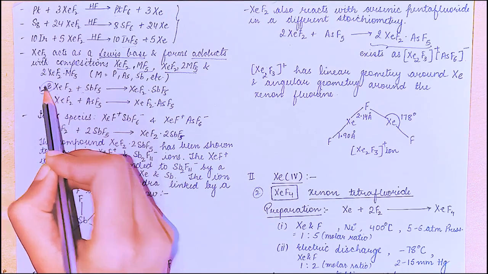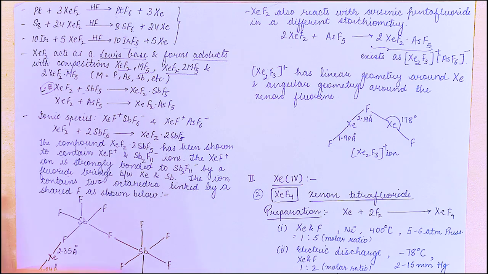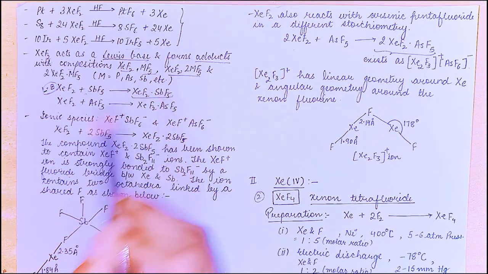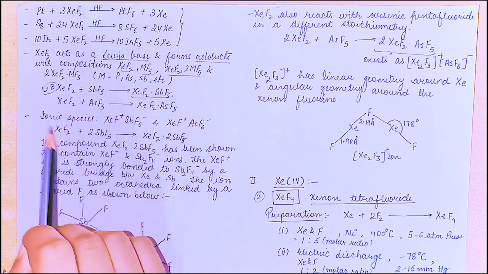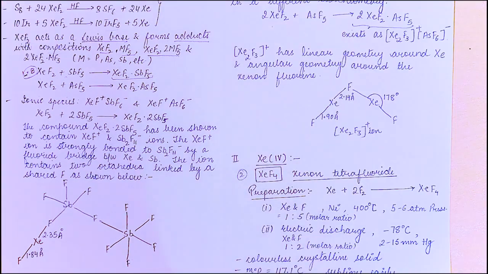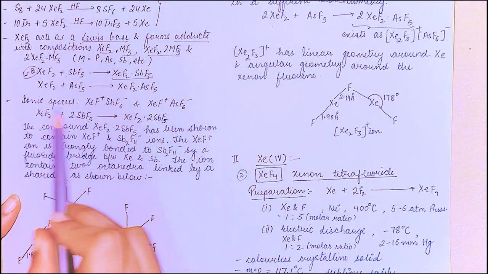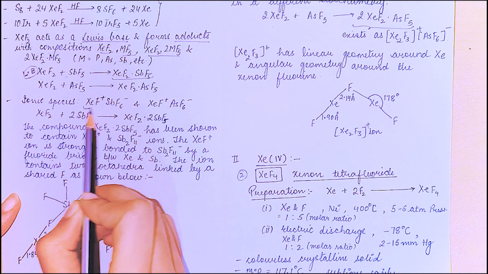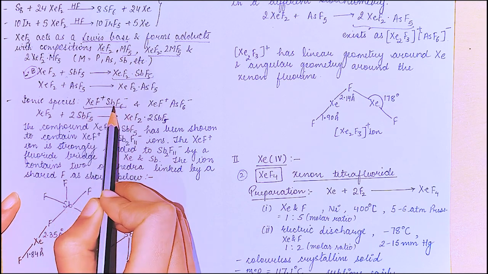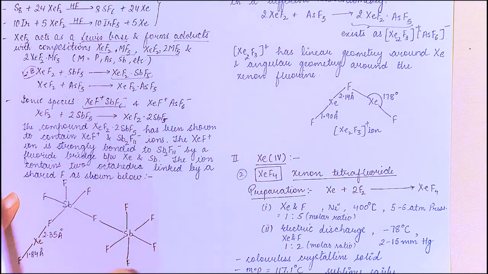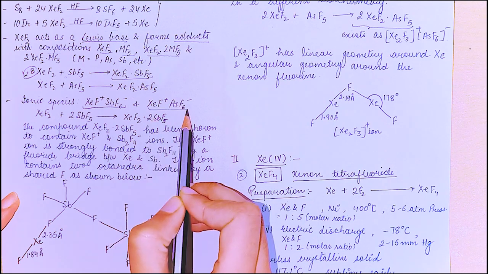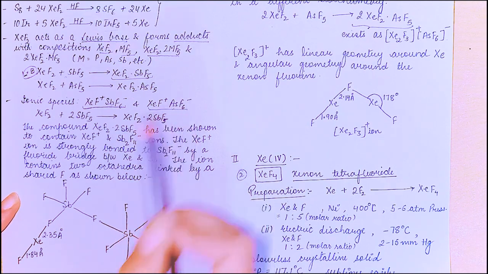Lewis base donates lone pair of electrons, right? So it forms an adduct. Alright. These compounds exist as ionic species like XeF positive, SbF6 negative, and XeF positive, AsF6 negative.